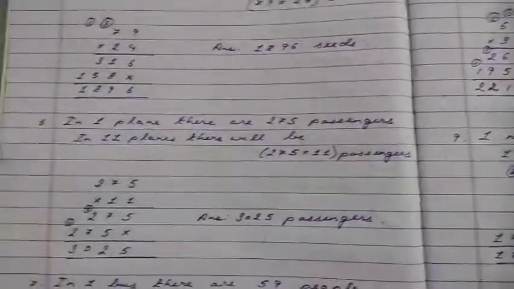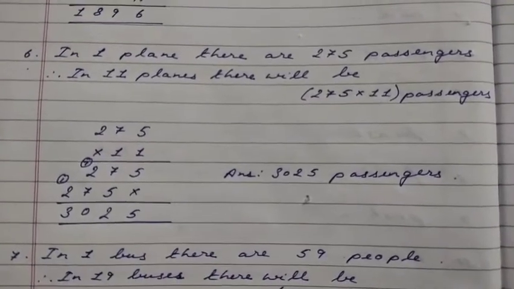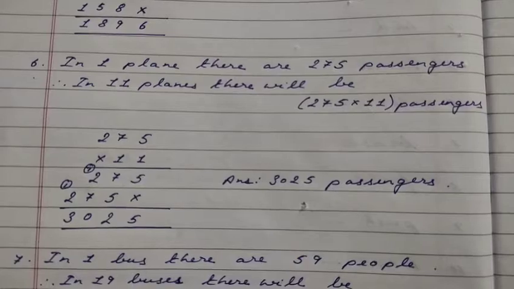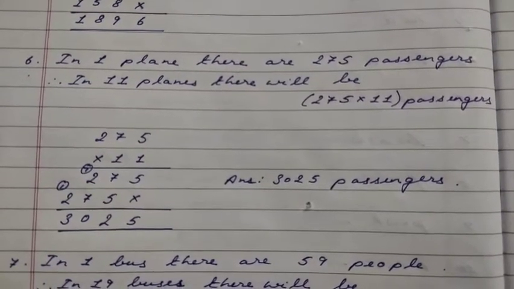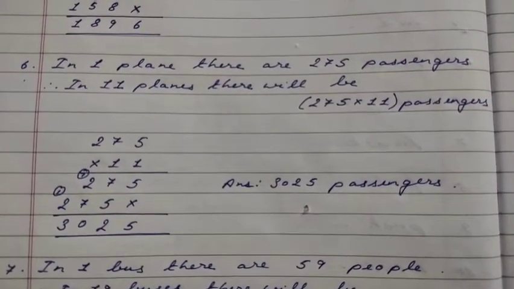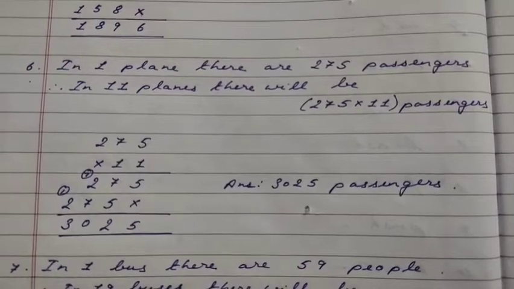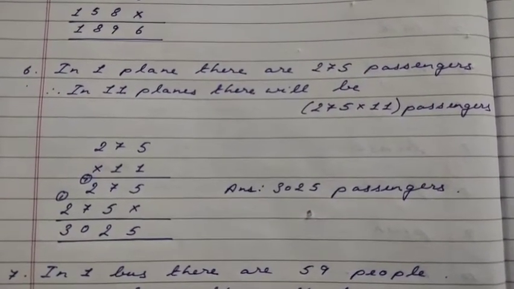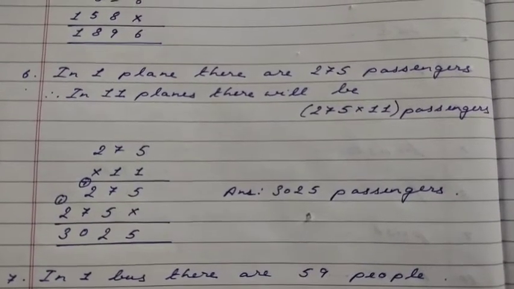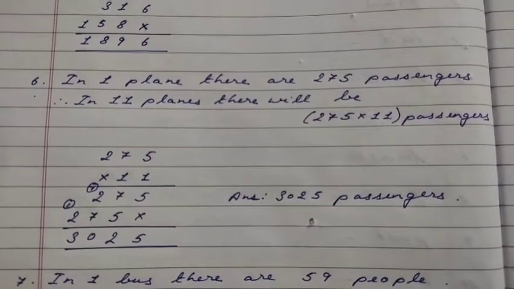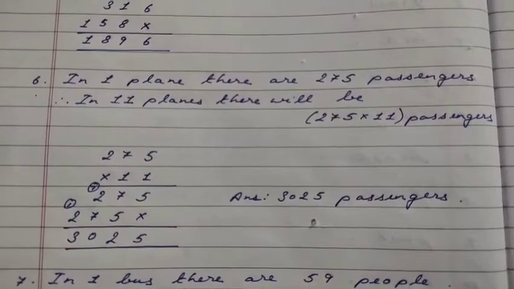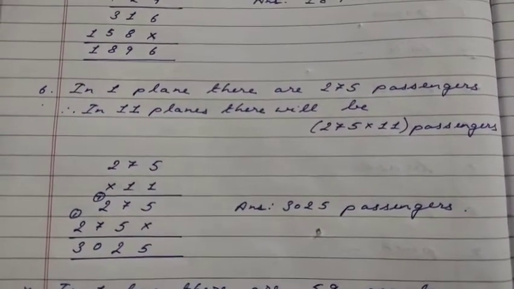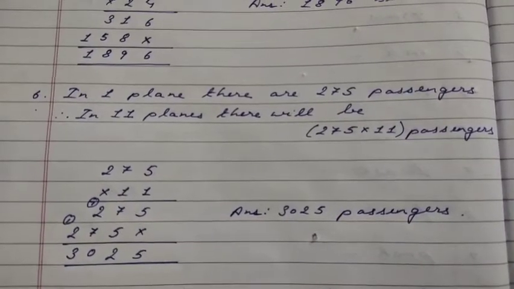See the way I have done it. In one plane, there are 275 passengers. Therefore, in 11 planes, there will be 275 into 11 passengers. After you multiply, you will get 3025 passengers.